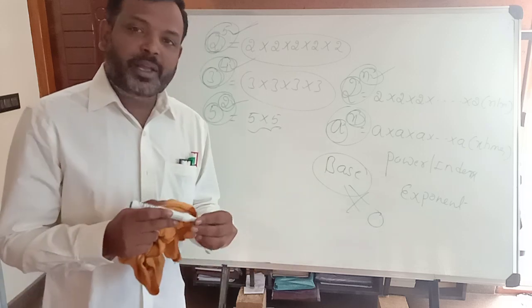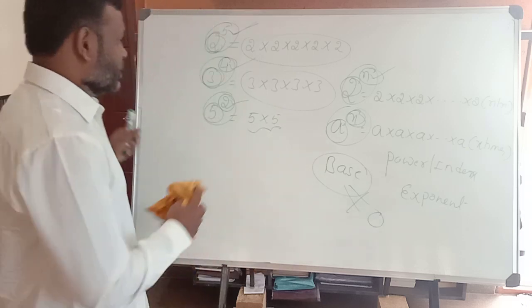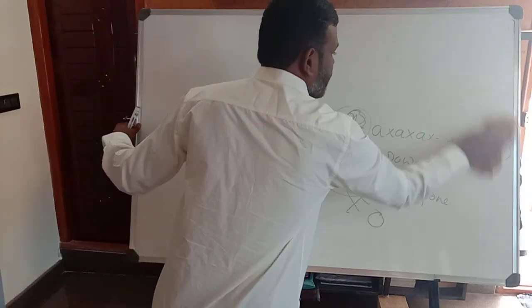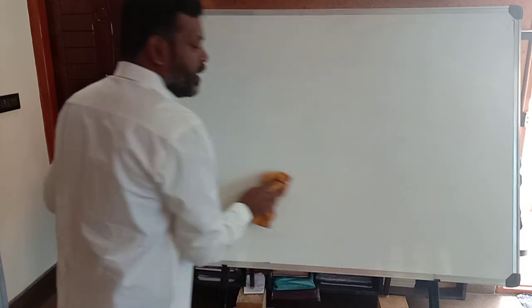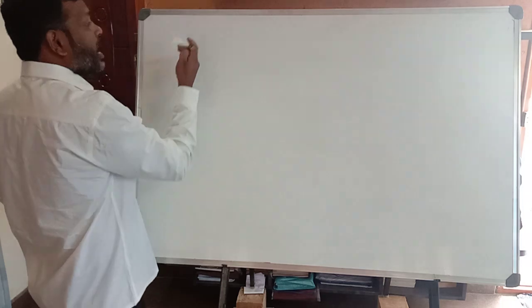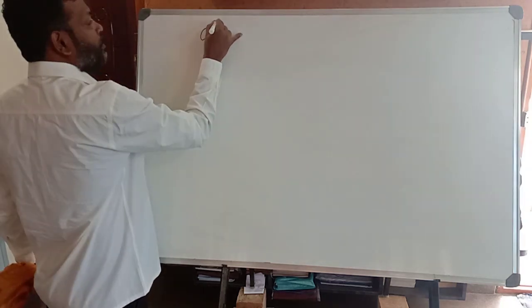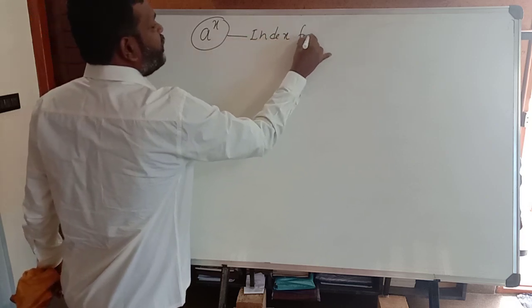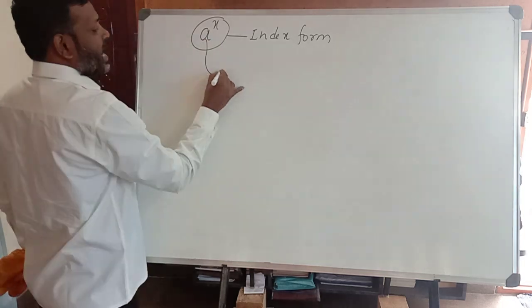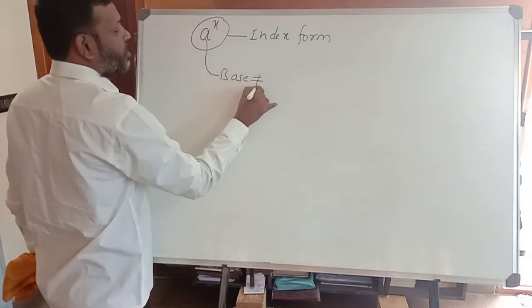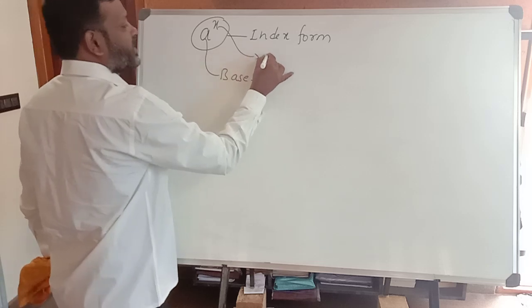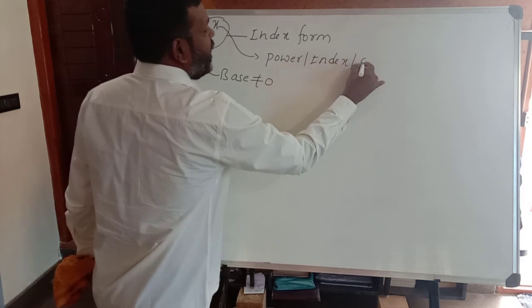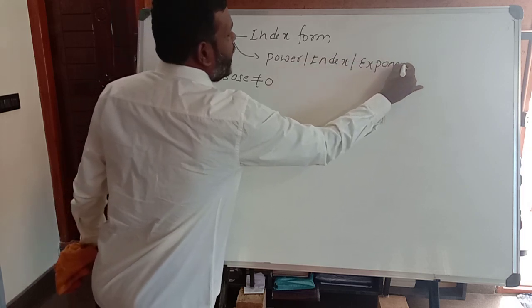Now the topic name is theory of indices. Let us see what theory of indices means. An expression or numbers of the form a power x are called index form. In this index form, a is called the base and should not be equal to 0, and x is called the power or index or exponent.